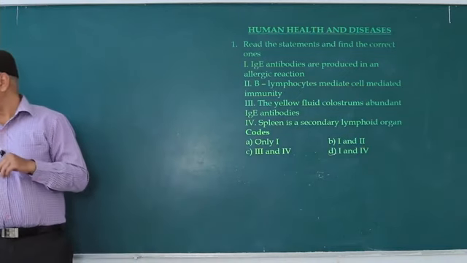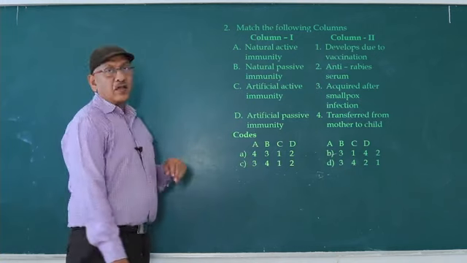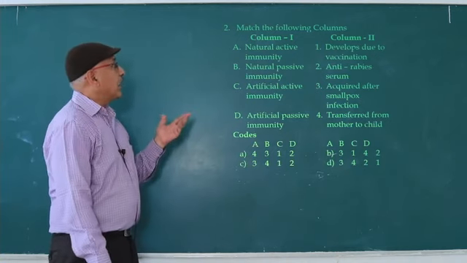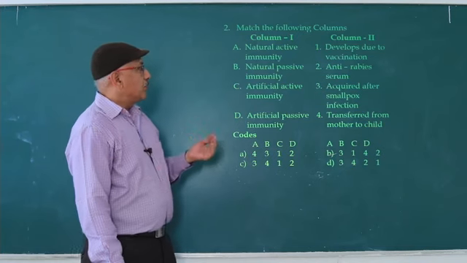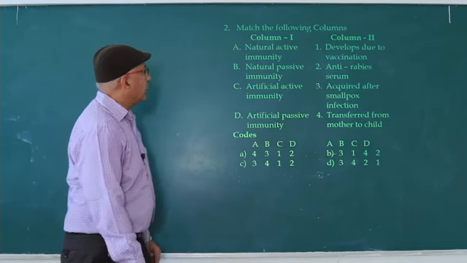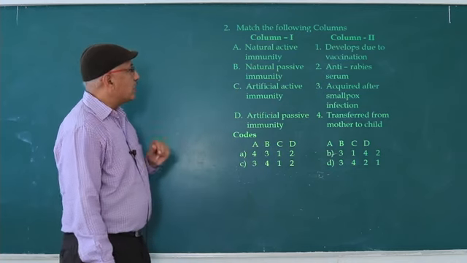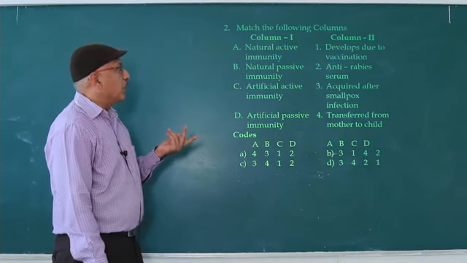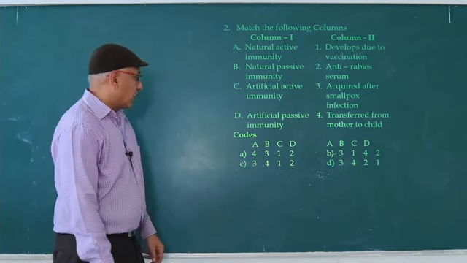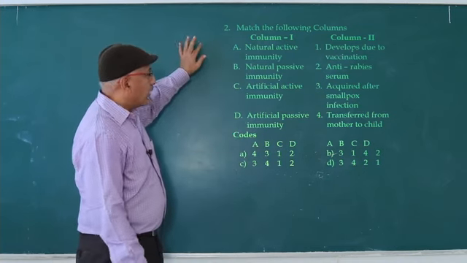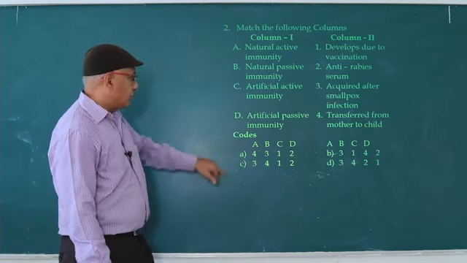Next question, match the column. Natural active immunity is due to natural infection, so A3. Next one, natural passive immunity, transferred from the mother. So B is 4.